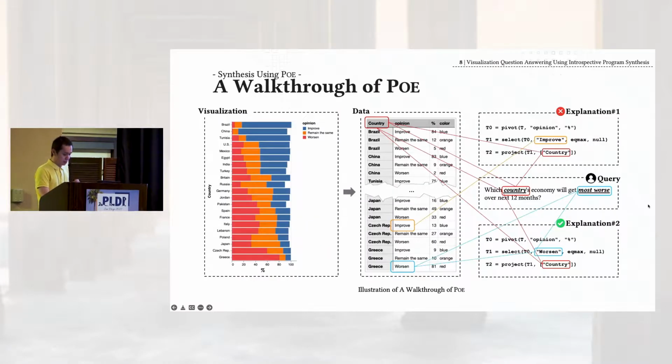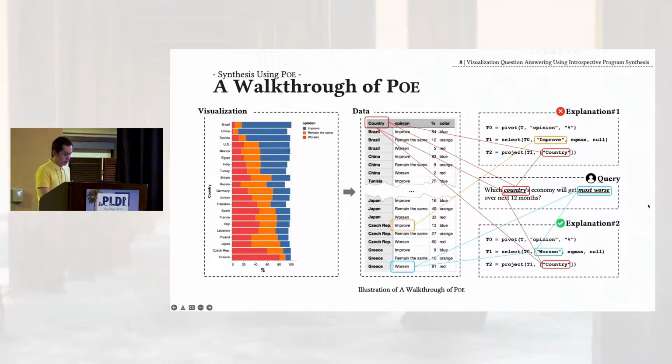For example, you can see here there are two candidate concrete explanations, explanation number 1 and number 2. Both explanations have the terminal called country, which aligns with the natural language unit in the query and also a cell value in the visualization. But for explanation 1, the key terminal in proof doesn't match any of the elements in the query.